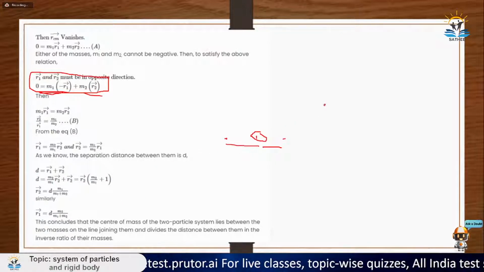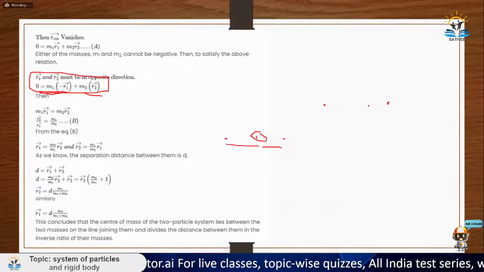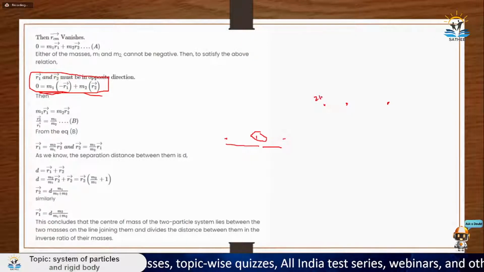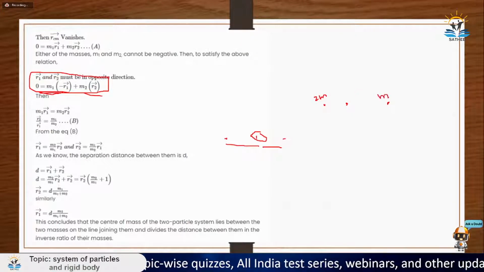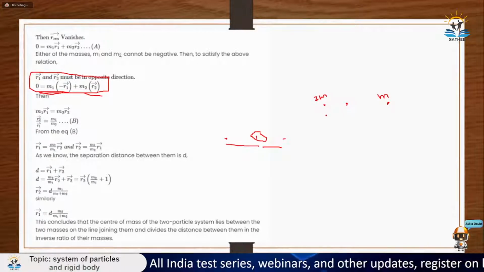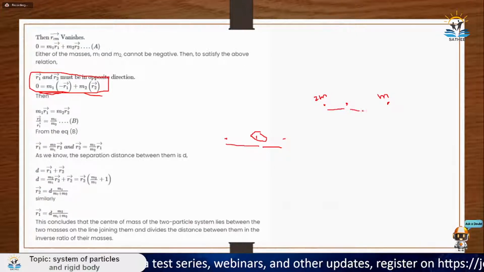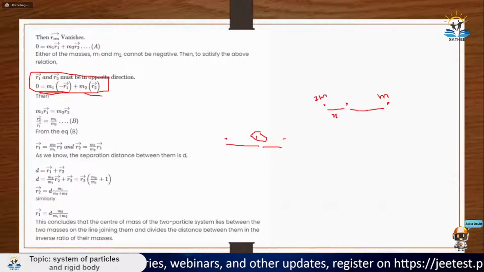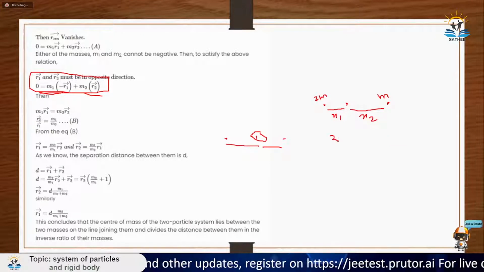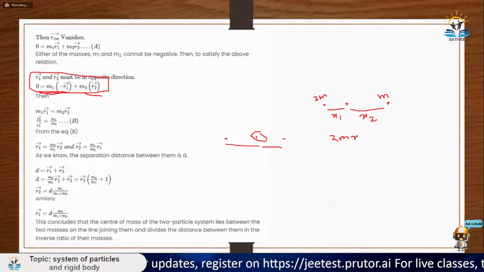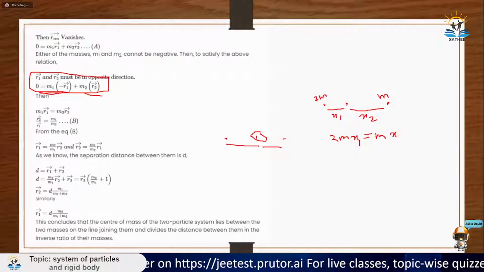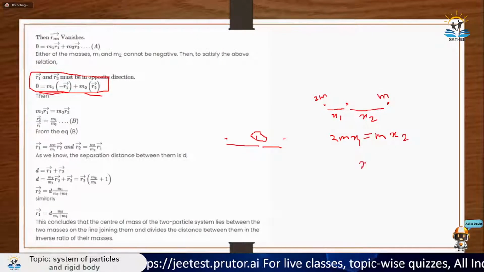Let's say this is one particle, this is the other particle, and the center of mass is somewhere here. This one is 2m, and this one is m. So obviously your center of mass will be slightly towards 2m because its mass is greater. Here this distance is x1 and this distance is x2. So m1 x1 should be equal to m2 x2. Since we are taking it about the center of mass, 2m x1 should be equal to m x2. So from here x2 should be equal to 2 times x1.